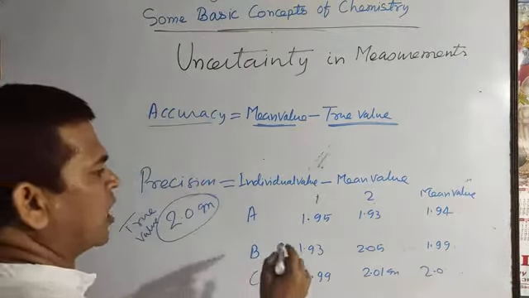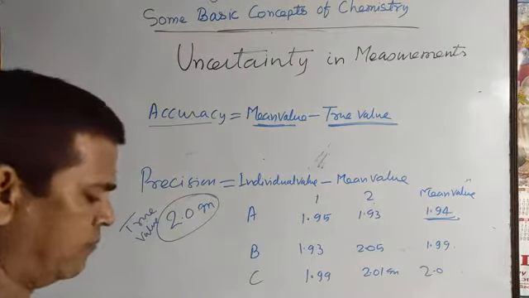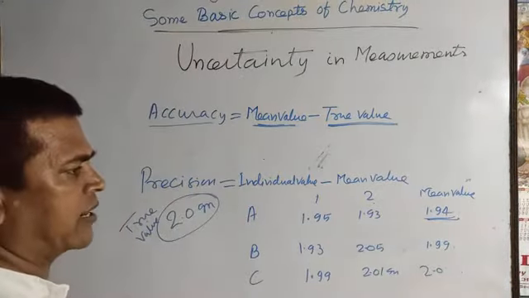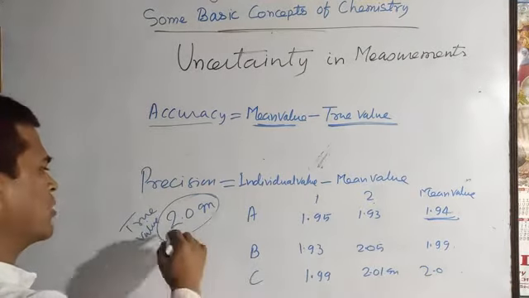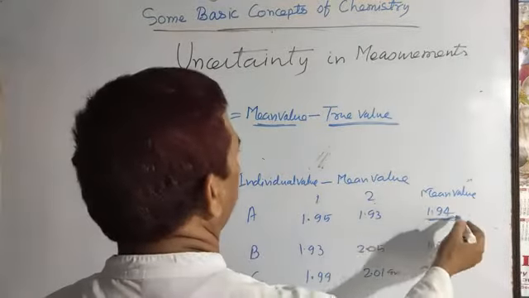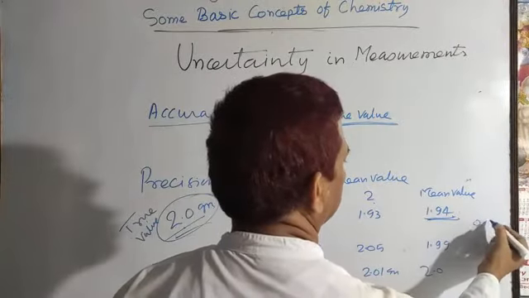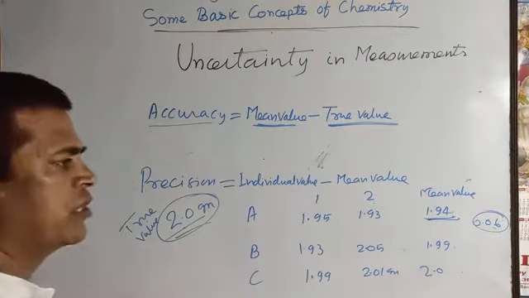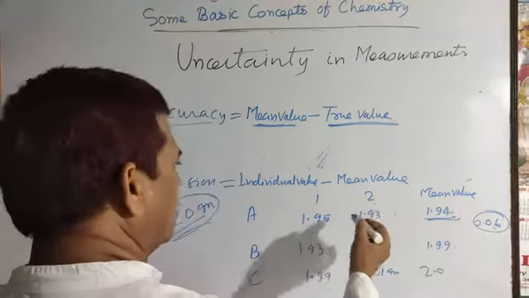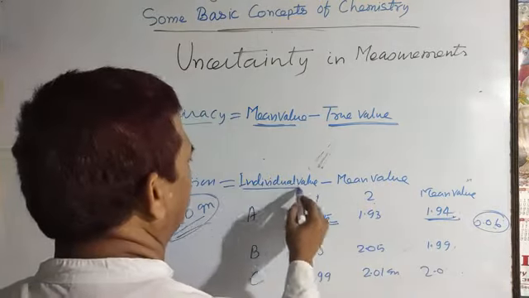Observe here the mean value is 1.94, and the true value is 2 gram. Can you say it is accurate data? It is not accurate data, because the true value is 2 and the mean is 1.94 gram. The mean value 1.94 minus 2 is 0.06 gram. So it is not accurate, but just find here the individual values 1.95 and 1.93.